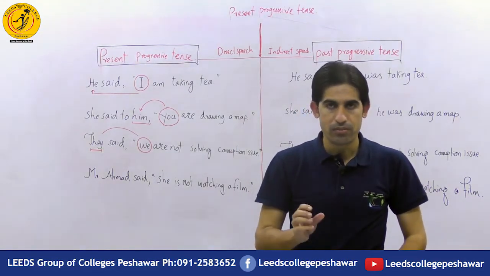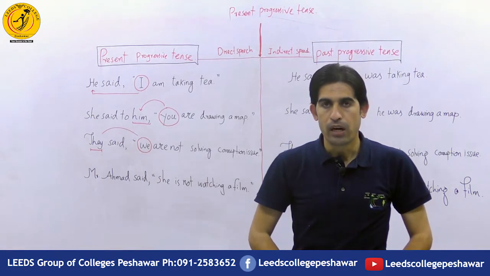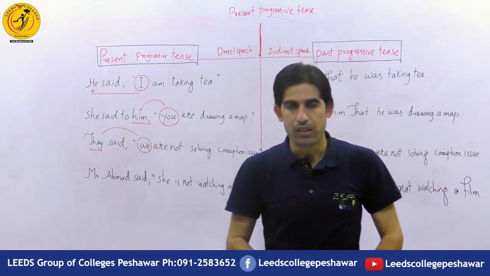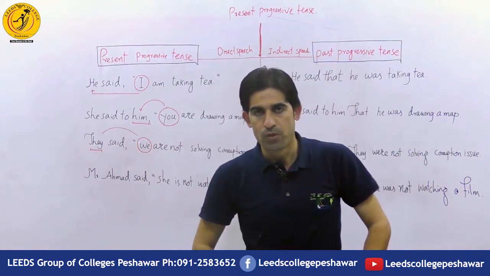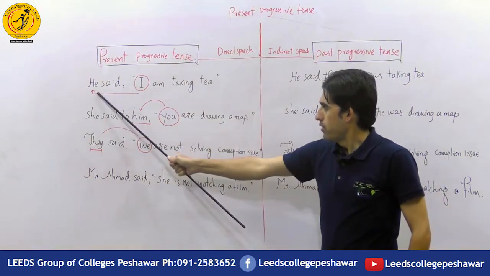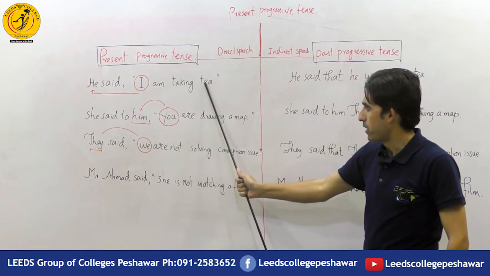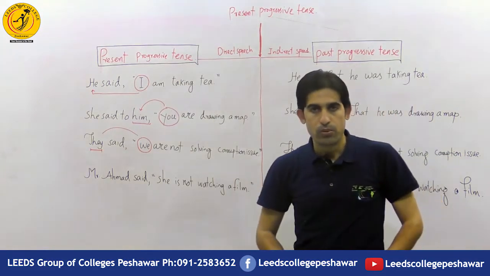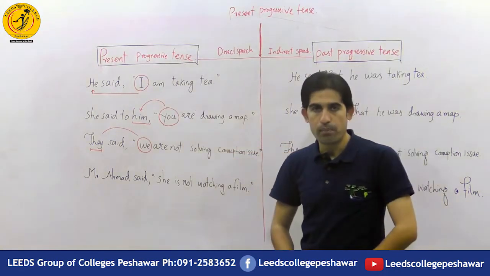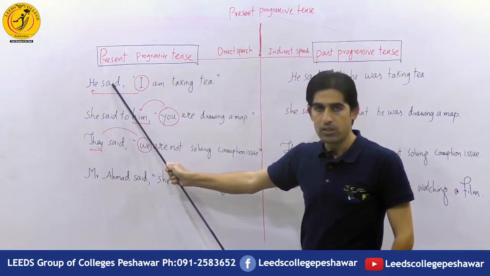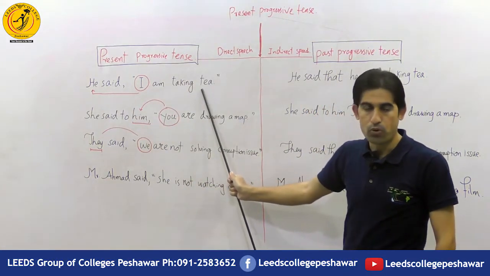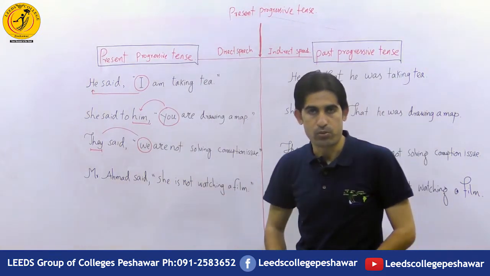To understand this in detail, I have listed some examples, and from these examples we will clear the backshift. So let's discuss the first one. He said, "I am taking tea." Now the direct speech of the present progressive tense has two components. He said is the reporting speech. I am taking tea is the reported speech having present progressive tense.